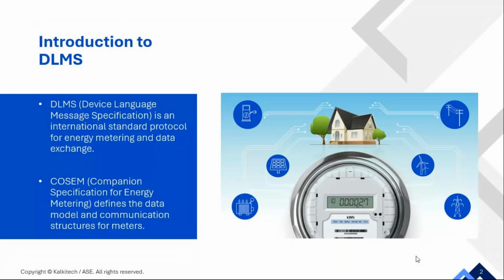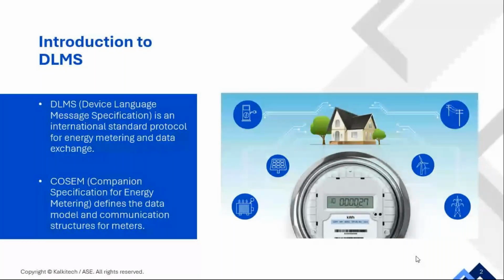But the next challenge is, how do we read the data from all meters in the network? Let's consider a scenario where we have two meters, meter 1 and meter 2. And the data from both of these meters reach a common monitoring station or head-end system.